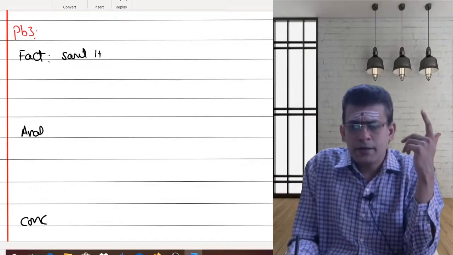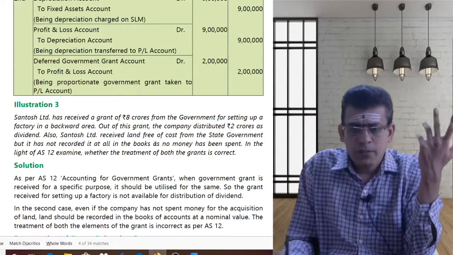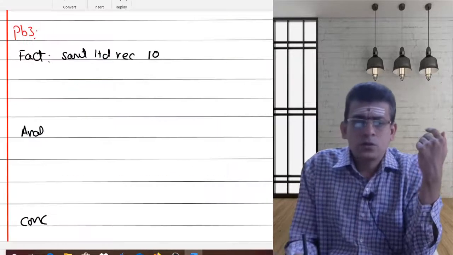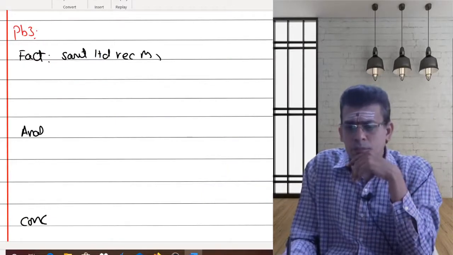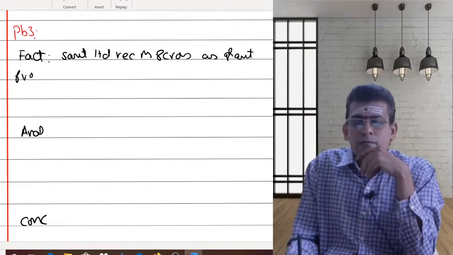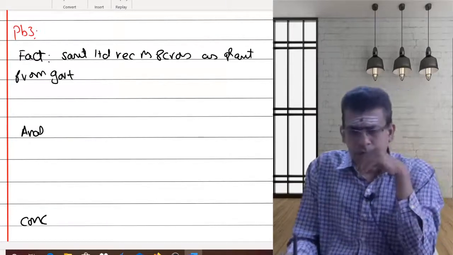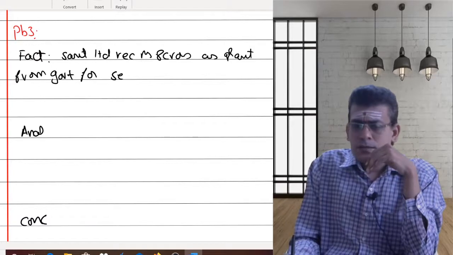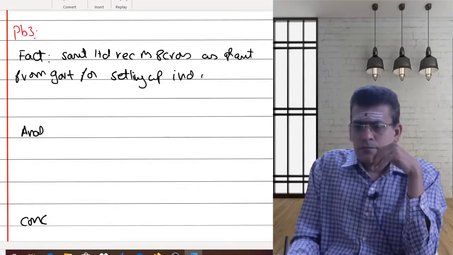Santosh Limited received how much? What is the money? 8 crores. Santosh Limited received 8 crore rupees as grant from the government for setting up an industry in a backward area.